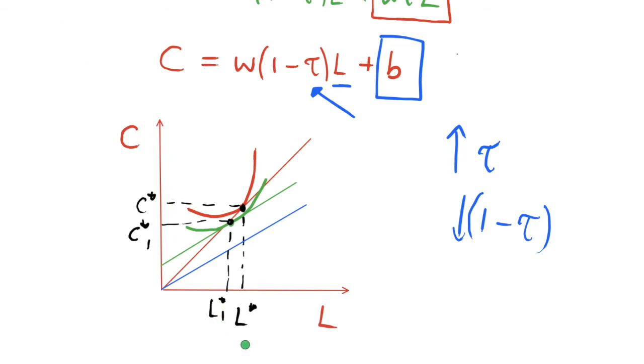That's where we are, and as we can see, let's get a green pen, we have decreased our amount of labour and we have decreased our amount of consumption by implementing this policy. So this is